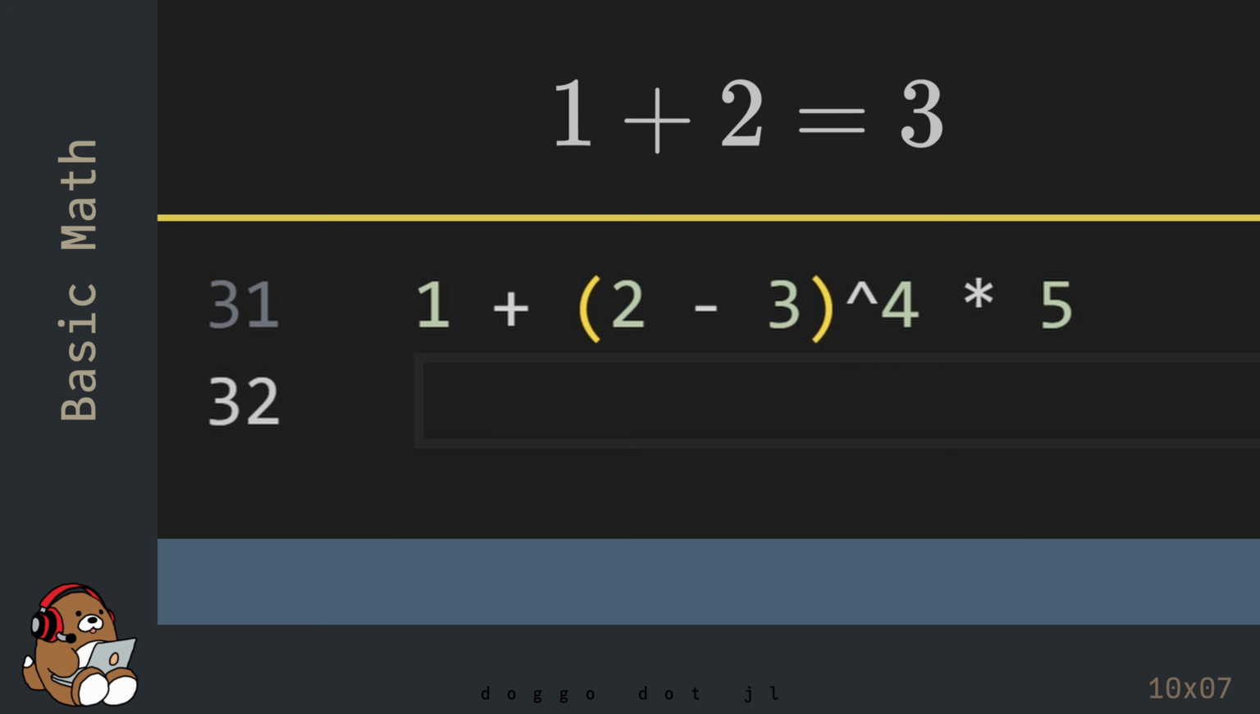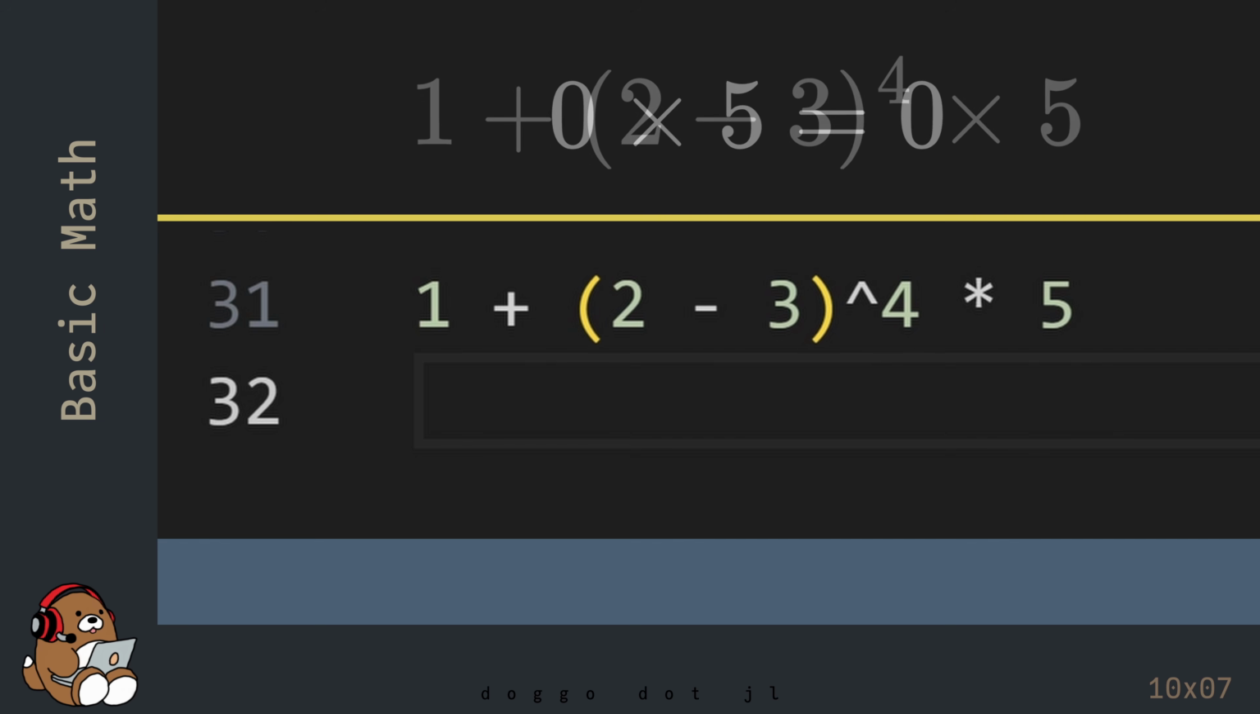So if you use a calculator, that's 1 plus 2, which is 3, then 3 minus 3, which is 0, then 0 to the fourth power, which is 0, and then 0 times 5, which is 0. So by using a calculator, moving from left to right, the answer is 0. Let's see what Julia comes up with.